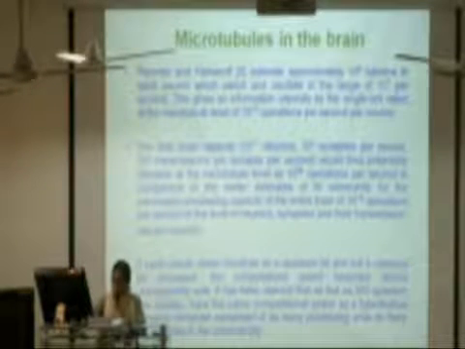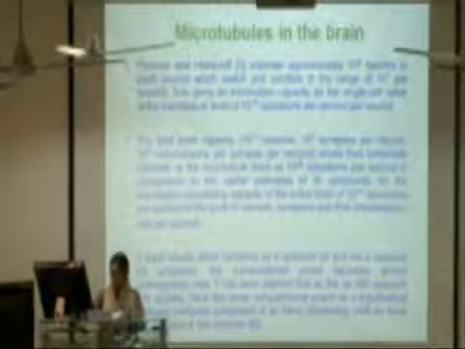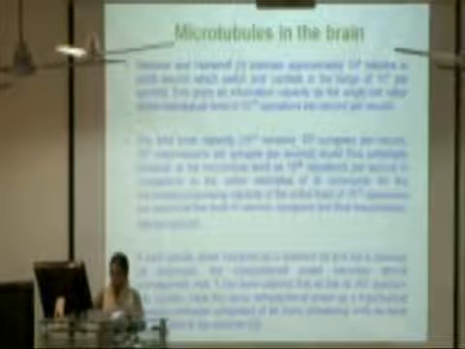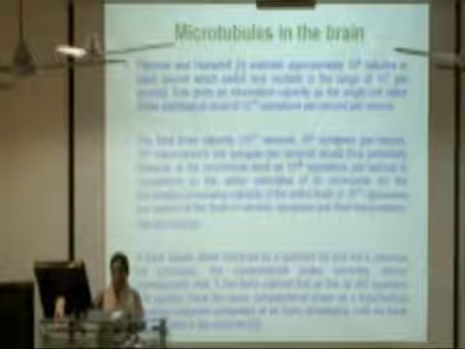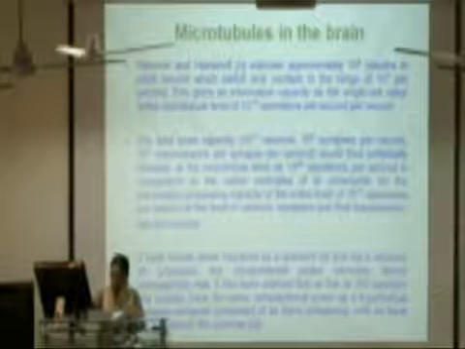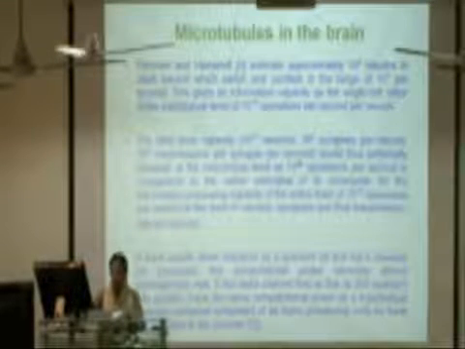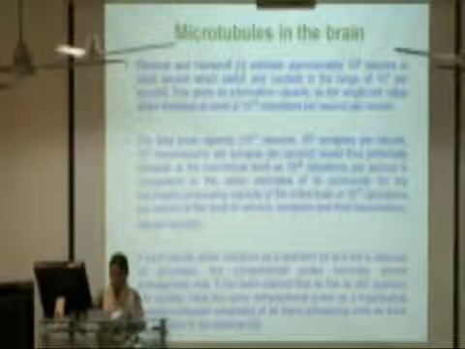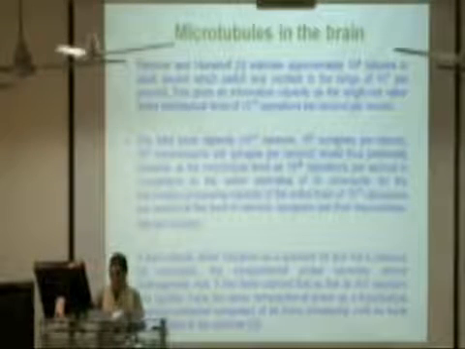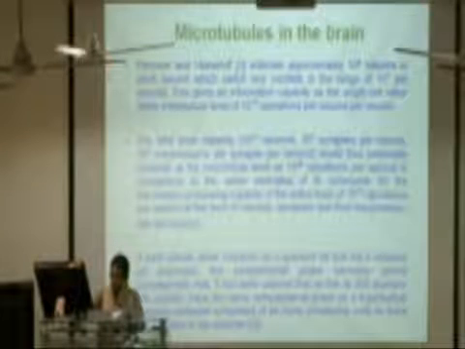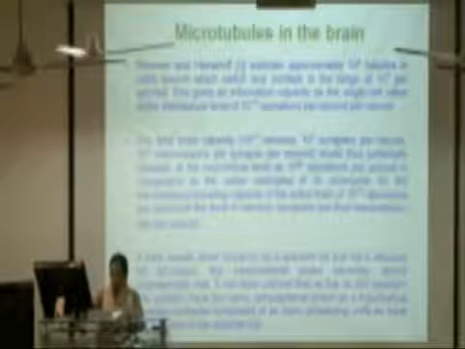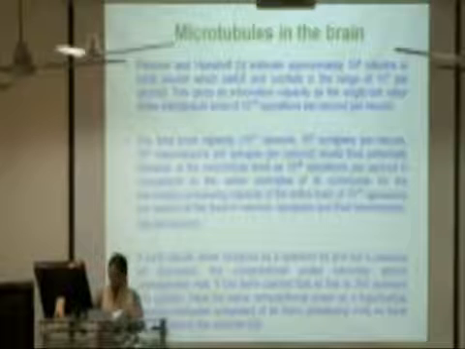Penrose and Hameroff estimate approximately 10 to the power 8 tubulins in each neuron, which switch and oscillate in the range of 10 to the power 7 per second. This gives an information capacity at the single cell value at the microtubule level of 10 to the power 15 operations per second per neuron. The total brain capacity would thus potentially translate at the microtubule level as 10 to the power 26 operations per